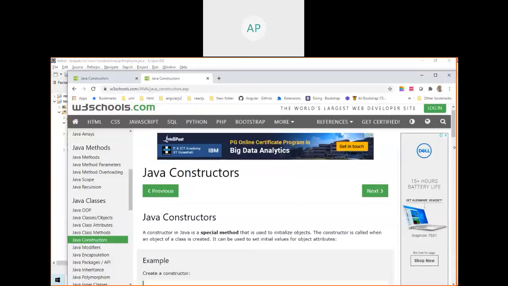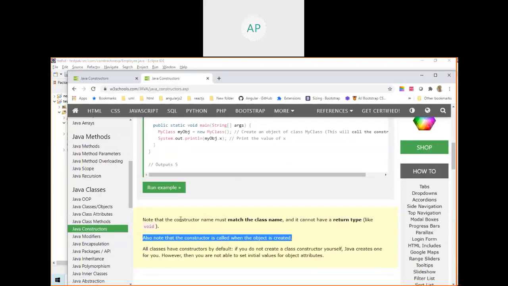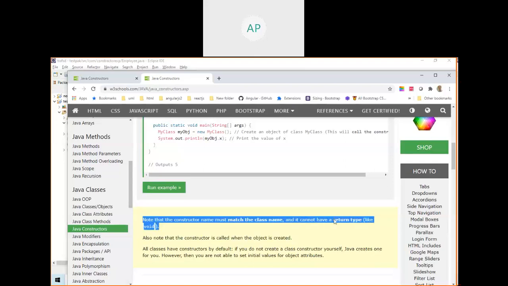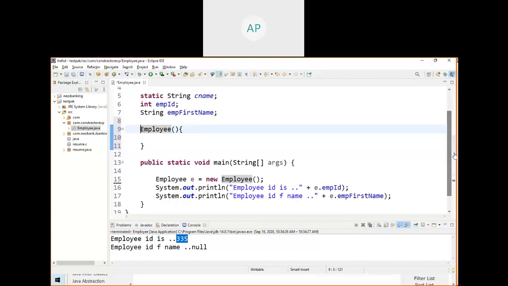You read all these things already. See here: note that the constructor name must match the class name and it cannot have a return type. Here we also wrote that the constructor name and class name are the same. It is not having any return type.